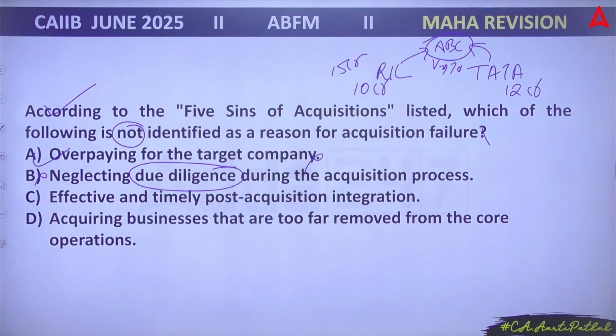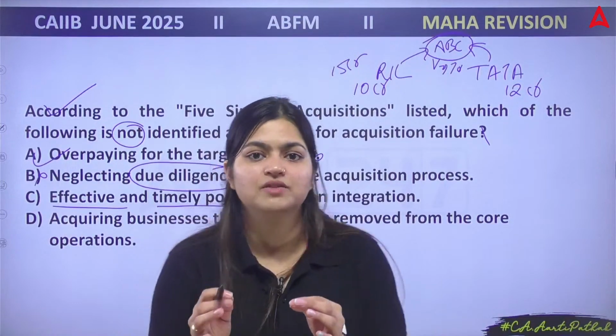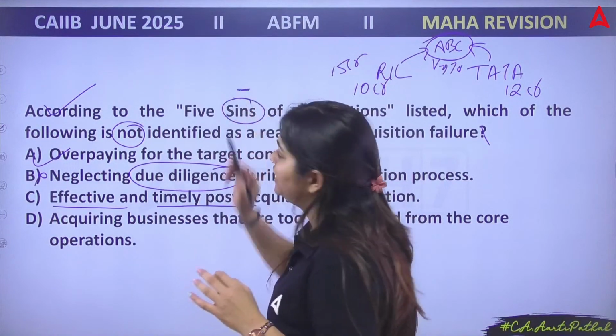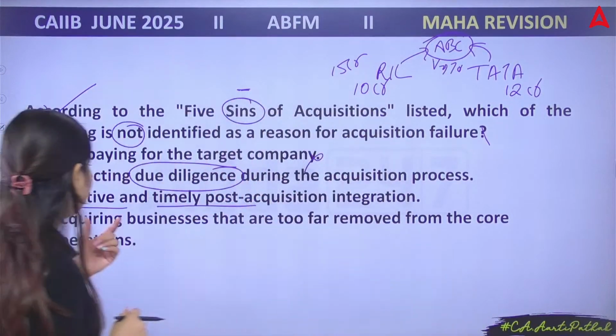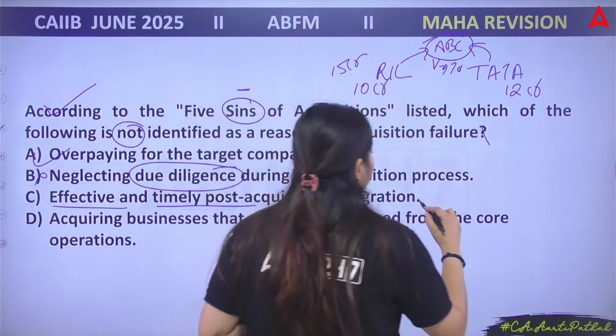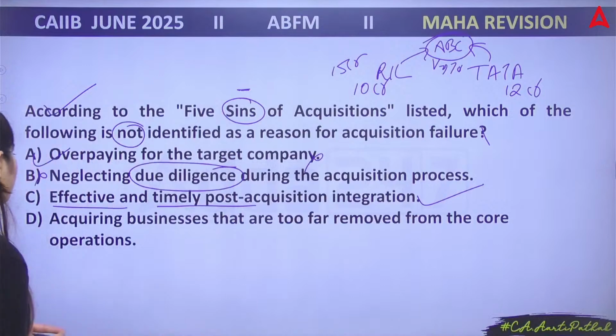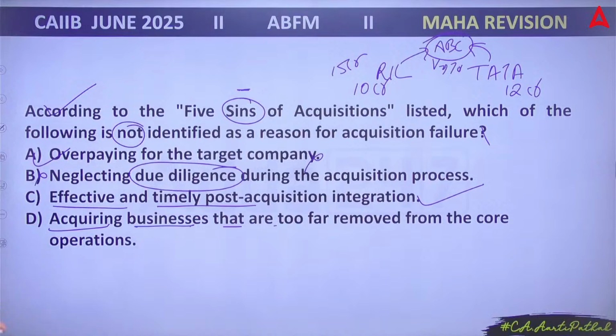Next one, effective and timely post-acquisition integration. Now here you can see, effective and timely. Since the 5 Ss mean something negative, we are talking about the negativity of acquisition. But here you are talking about a positive point, that is, effective and timely. So this is your right answer. Let's read the last one. Acquiring businesses that are too far removed from the core operations. Again, this is one of the sins. So the correct answer is C.